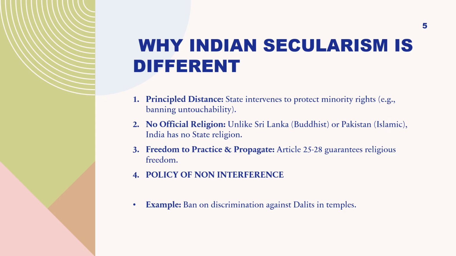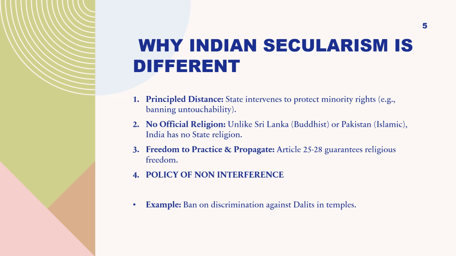Now, why is Indian secularism different? A very important aspect. Now class, according to our Constitution, we have some objectives of Indian secularism. The main objectives are: first, that one religious community does not dominate another. Second, that some members do not dominate other members of the same religious community.